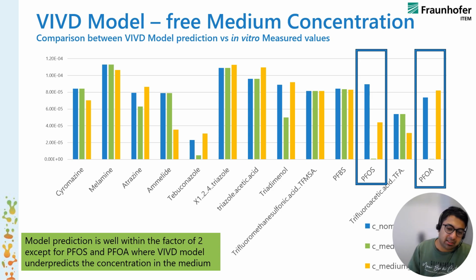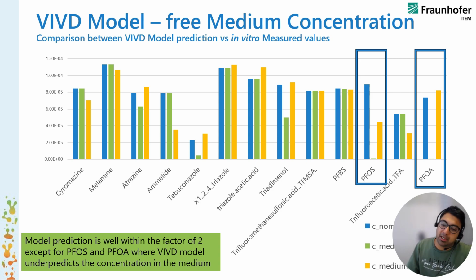And we see that for the VIVID model, more or less the predicted concentration matches the measured medium concentration. I mean to say that the measured and the predicted concentrations are really close by and within a factor of 2, which is a very good observation, except for PFOS and PFOA, where the model underpredicts because of higher plastic binding and higher protein binding and so on.